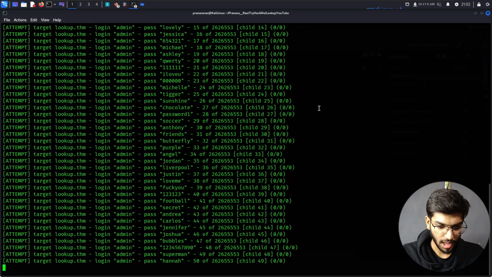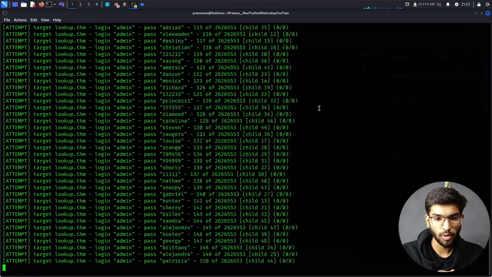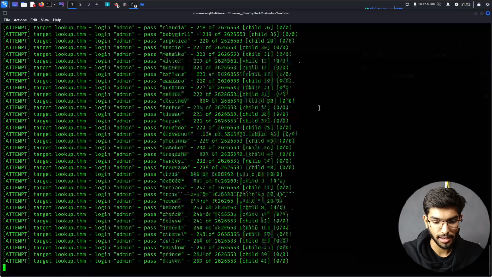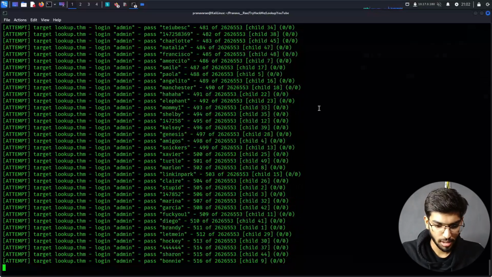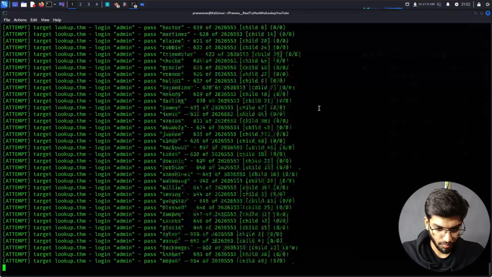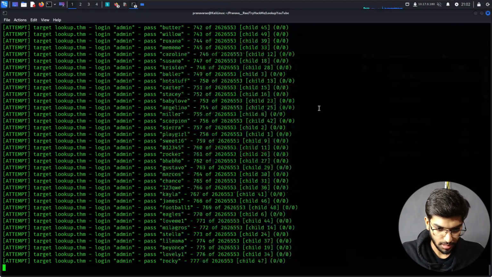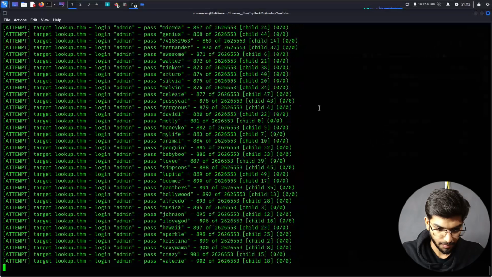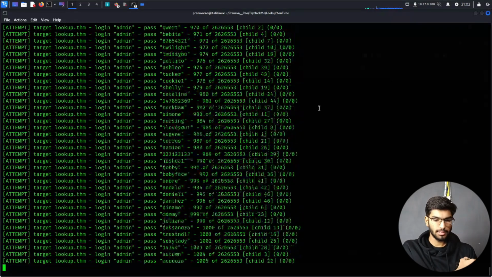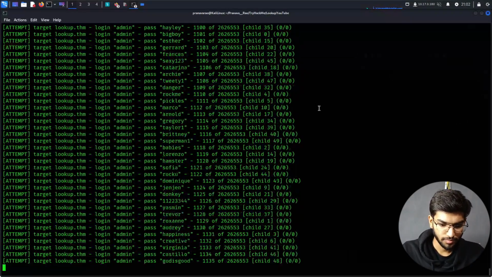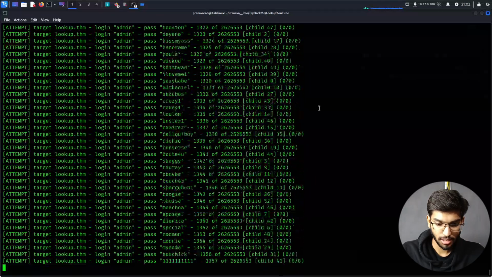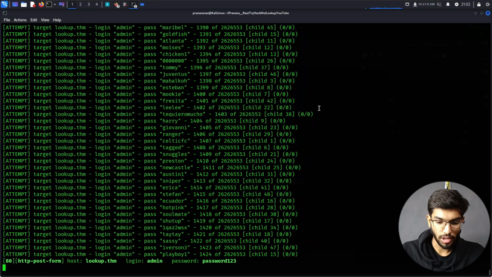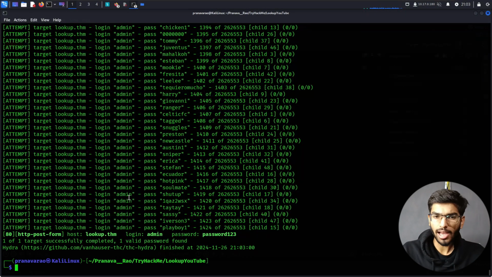And so it is trying to brute force the admin password from the rockyou.txt file. It should not take very long because the password was pretty easy. I am now getting worried if the payload is right. Yeah, we got the password. So Hydra has cracked the password for this user admin.